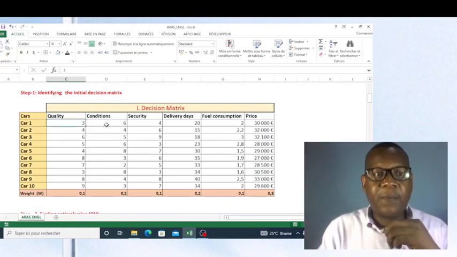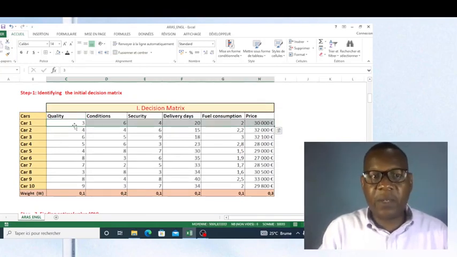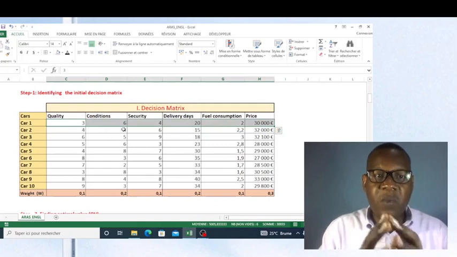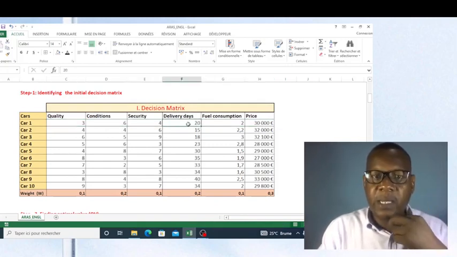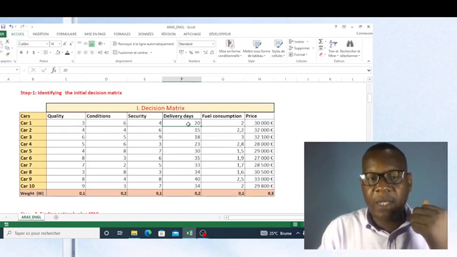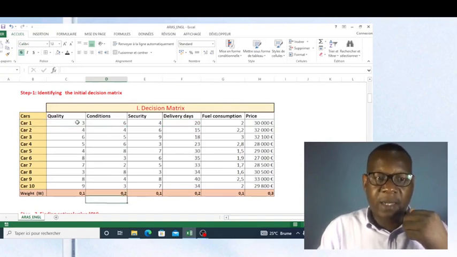As I said, you cannot make a summation of these values because they do not have the same measure. For instance, it is in euro and it is in days. You cannot make a summation of these values when you are making your assessment. You have to normalize your matrix.